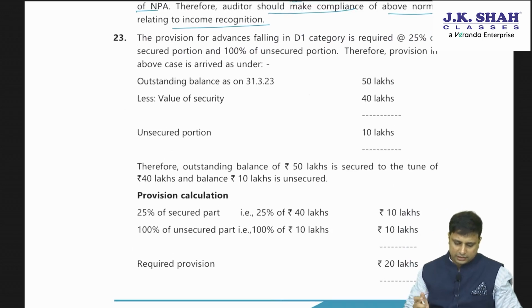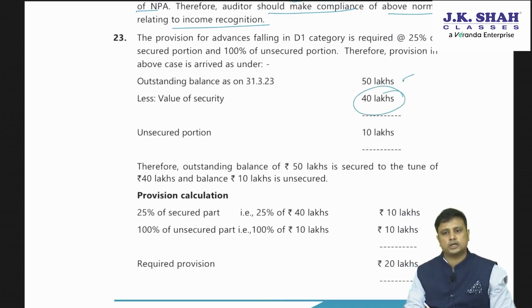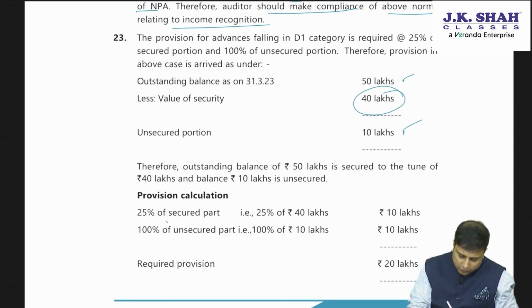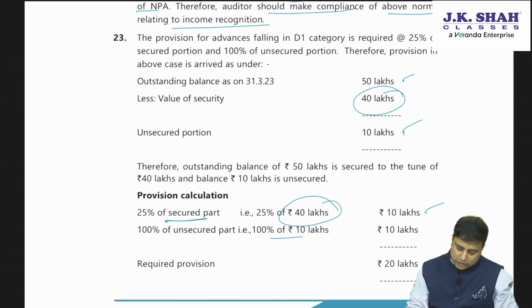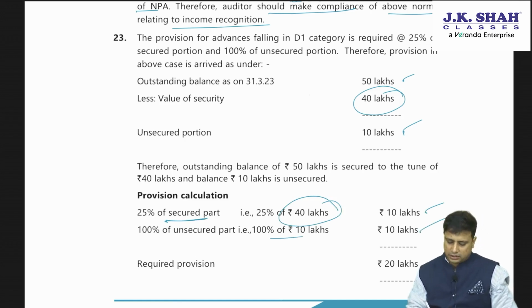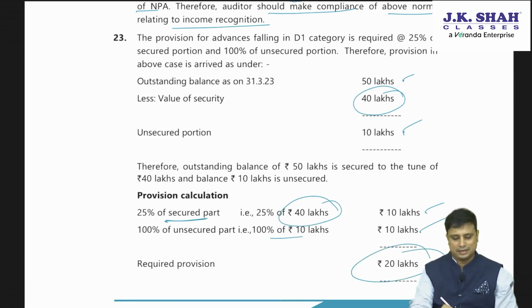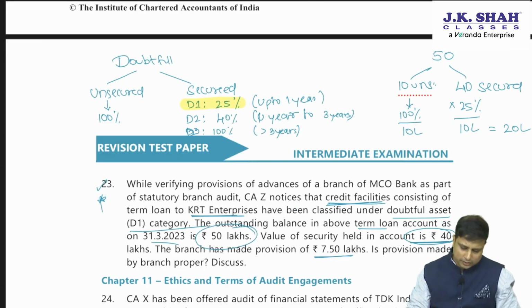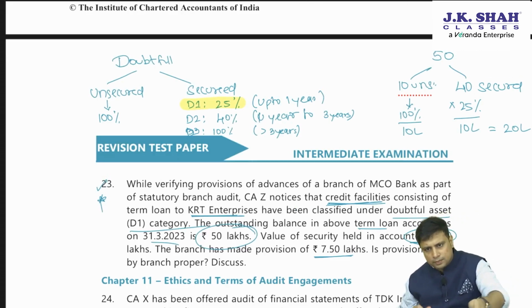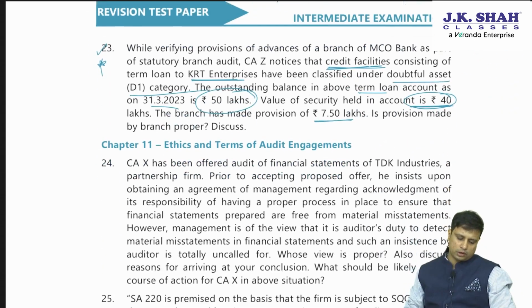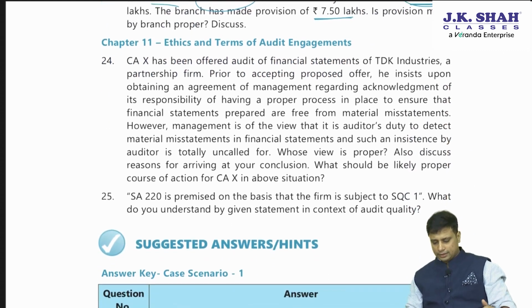Now, if you see the answer, the outstanding balance was 50, value of the security was 40, so unsecured portion is 10. So now for the secured part, that is for 40, we'll have 10 lakhs, but however for the unsecured part, we'll have 100%, that is 10, so total comes to 20 lakhs. So just go through this question once, not very difficult, very manageable, but still go through it once, so you are in a better position to solve it.